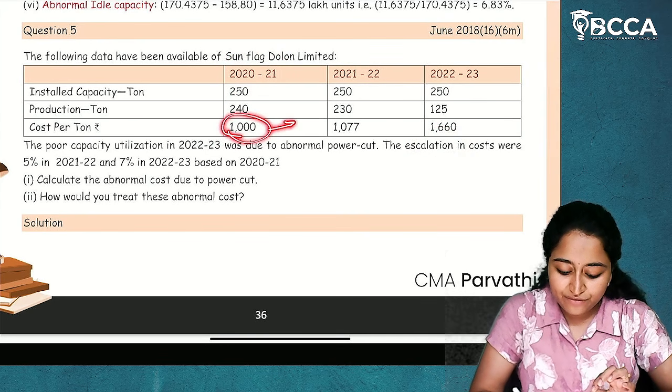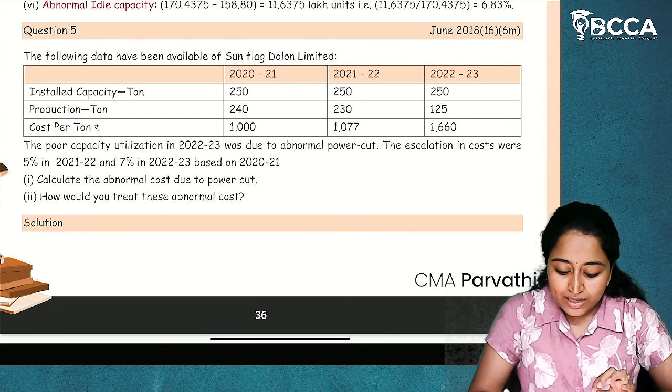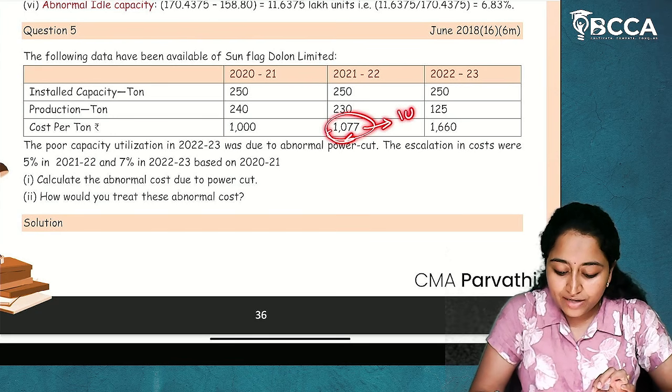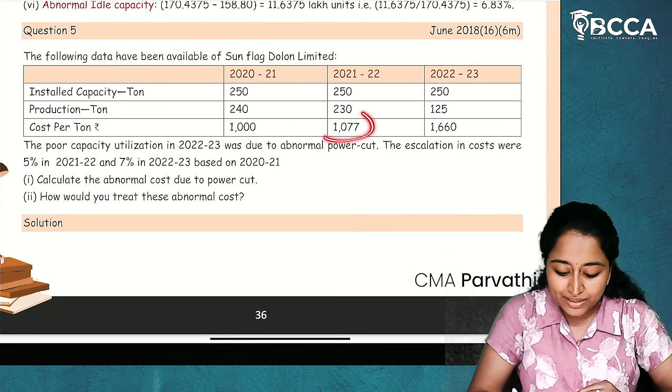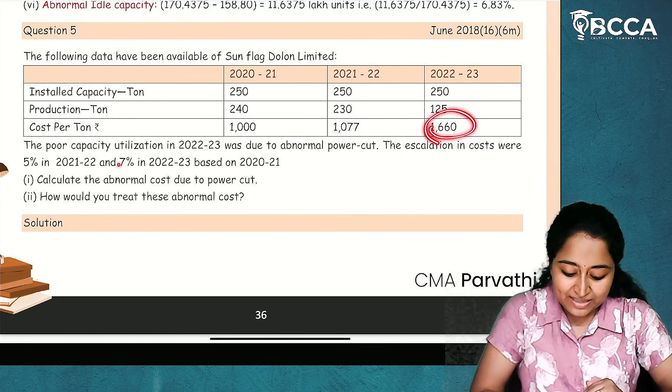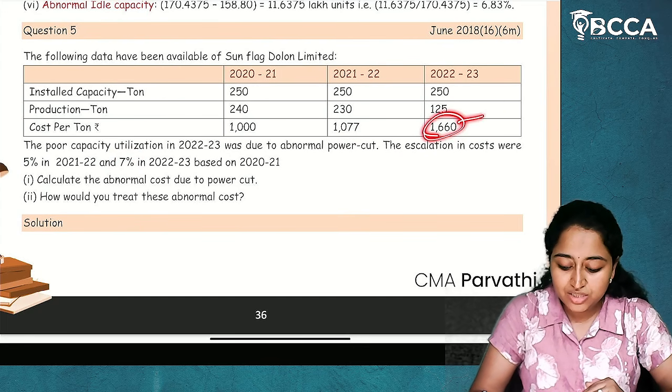So this 1000, if you are taking it to be 100, here whatever it is, this is not for 100 but for 105, because 5% escalation is also added to this particular cost, and here 7% escalation cost is added. So this is not for 100 but for 107.